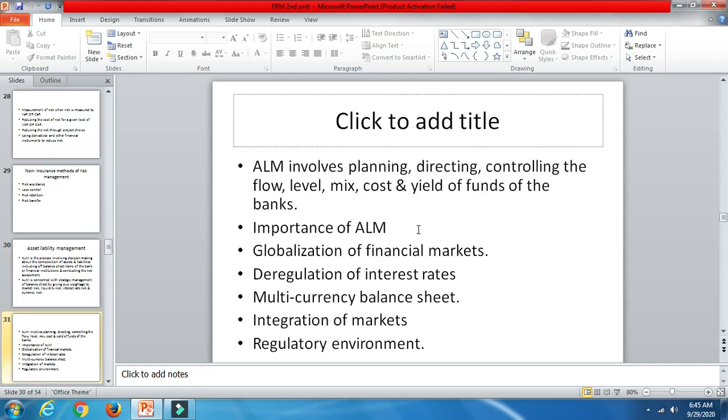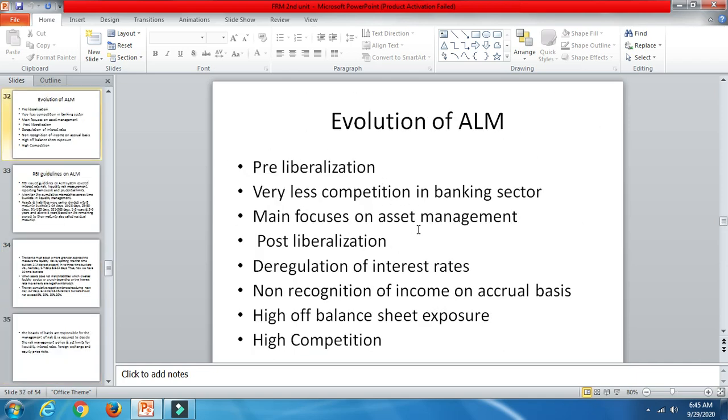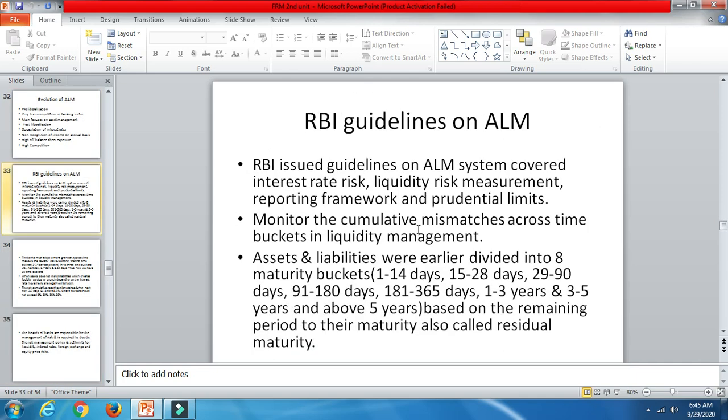Here we have also discussed the importance, evolution and guidelines. We have also discussed liquidity risk management: how we are going to manage a liquidity crunch or liquidity surplus. So when there is a shortage of cash in the banks, how the cash will be managed, all those things will be taken care of under asset and liability management.